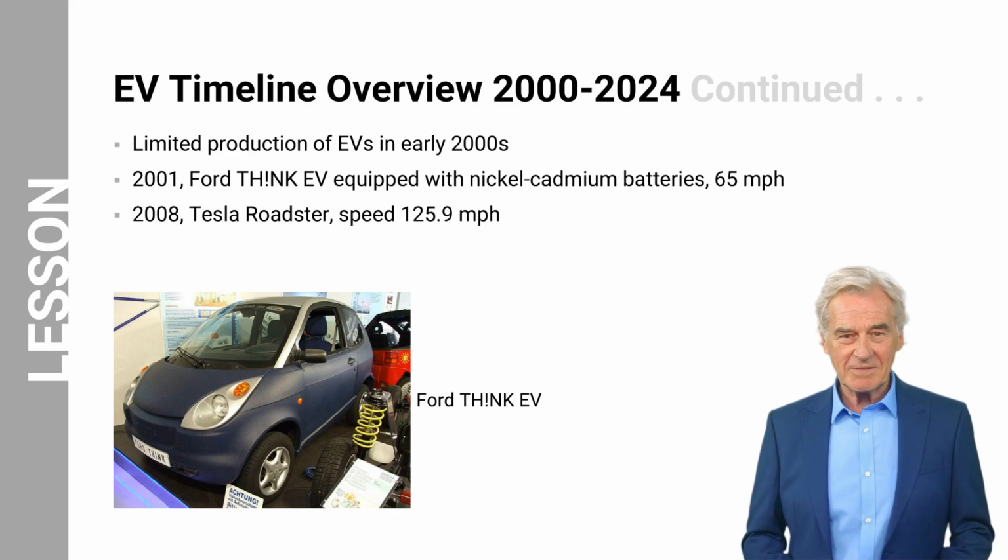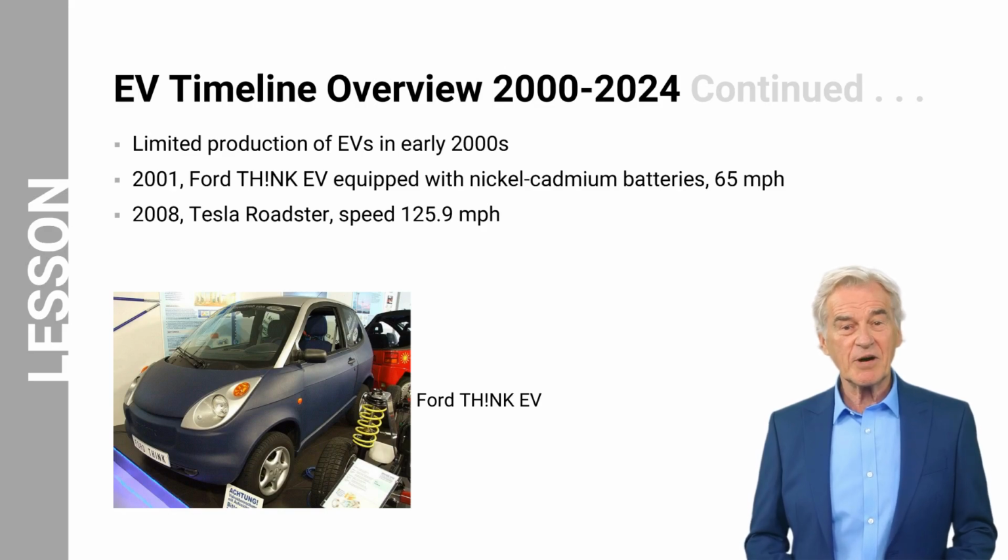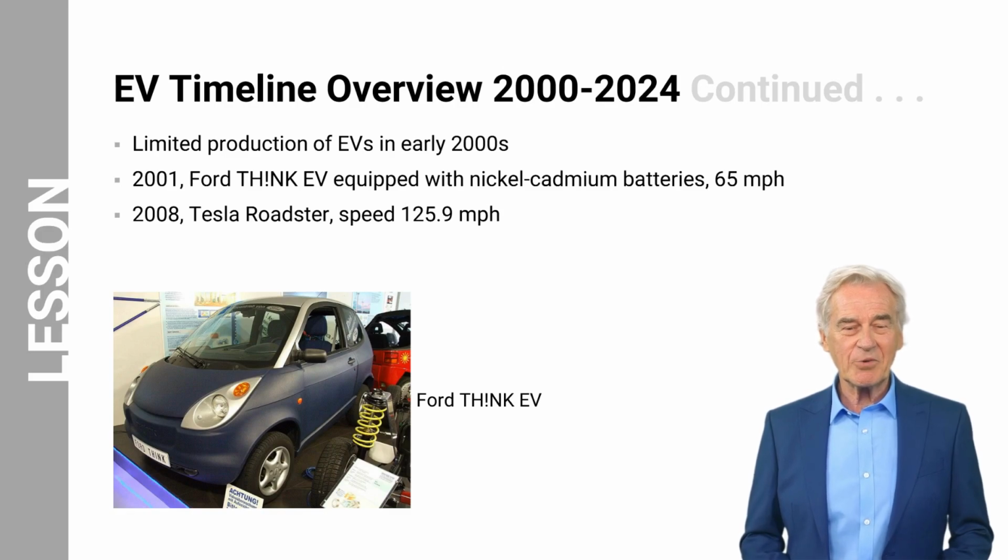In 2008, Tesla Motors introduced the Tesla Roadster, which played a significant role in popularizing EVs. The Roadster was a high-performance EV that had a top speed of 125.9 miles per hour. It was powered by lithium-ion batteries, which provided higher energy density and better overall performance compared to nickel-cadmium batteries. The Roadster's success helped pave the way for subsequent EV models and the wider adoption of EVs in the automotive industry.